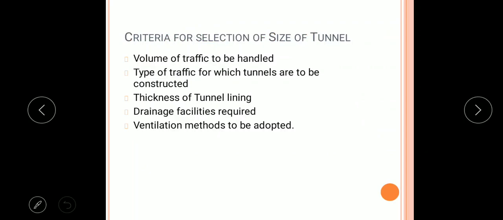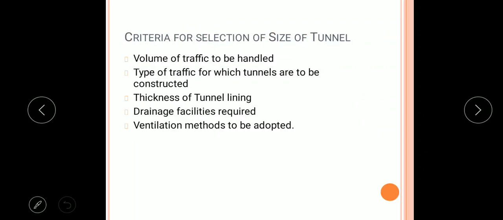Next important criteria is drainage facilities required, as water may percolate from the tunnel lining, and for which it is required to provide drainage facilities in the tunnel. Therefore, these drainage facilities also play an important role in selection of size of tunnel.